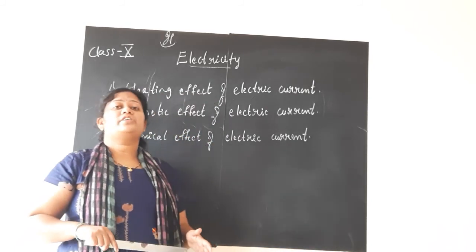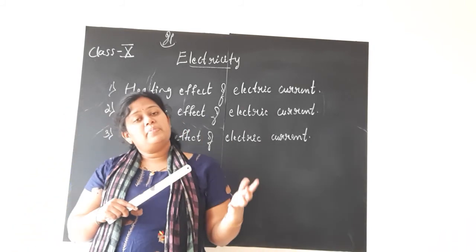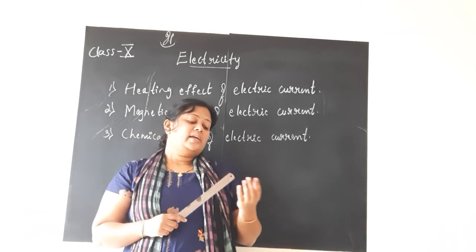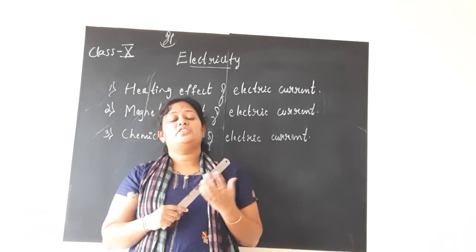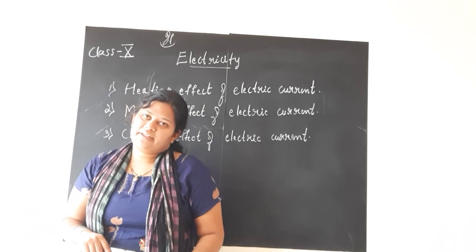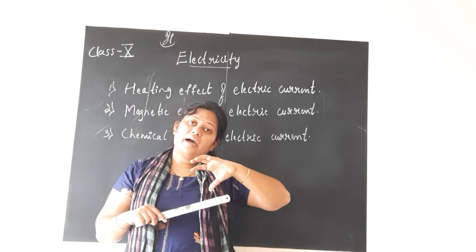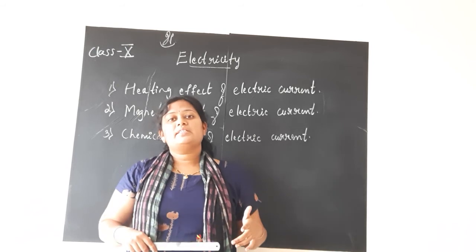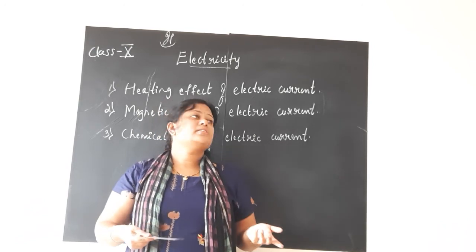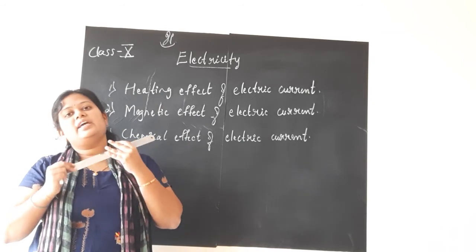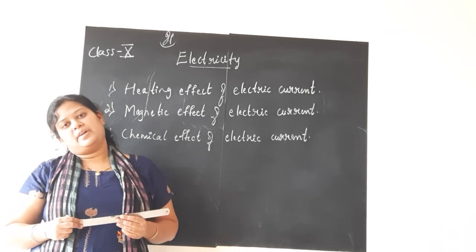Like that, in each case, children, the energy supplied by the battery or the power supply is partly used for the working of that electric appliance, whereas the other part of the energy is dissipated, or put out as heat. That is why you sense the heat in such electrical appliances.